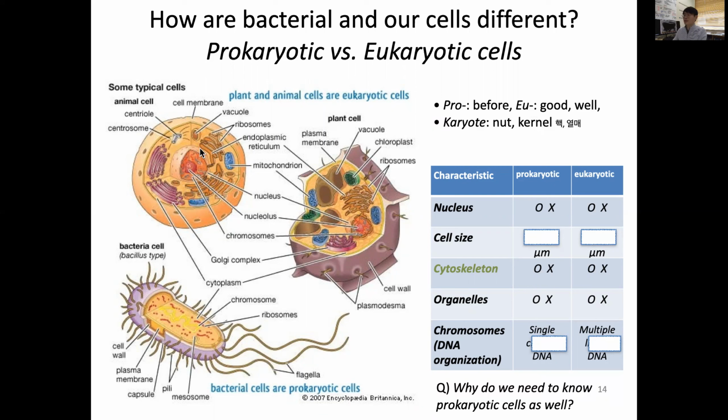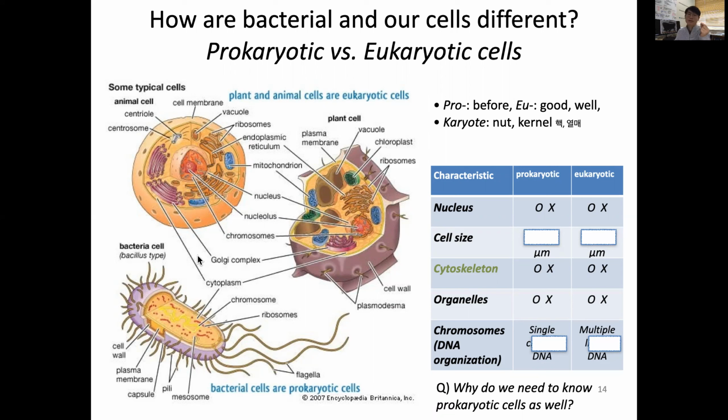So you can see these animal cells and plant cells, which you already know from your middle school or high school biology. And the bacteria here is, in fact, not to scale. They are much smaller. Their size is only about 1 to 2 micron, while our animal cells are 10 to 30 micron. Even our fat cell can become 100 micron. So the sizes are quite different.